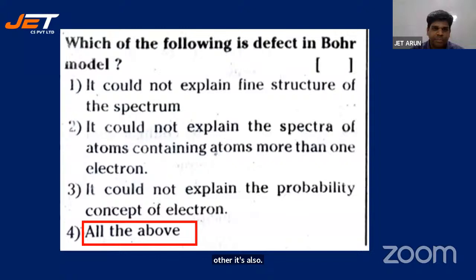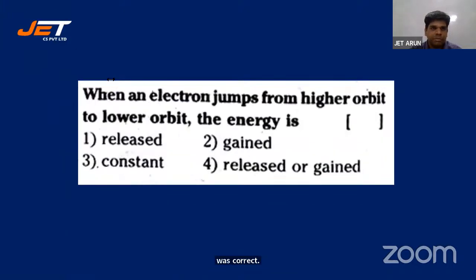Okay, let's look at the key. All the above, students. All the above is the right answer. It could not explain fine structure. It could not explain spectra of atoms containing more than 1 electron. Only single electron atoms it could explain, hydrogen-like atoms. And it could not explain the probability concept of electron, which is modern quantum mechanical theory. So all of the above is correct. Let's look at the next one.